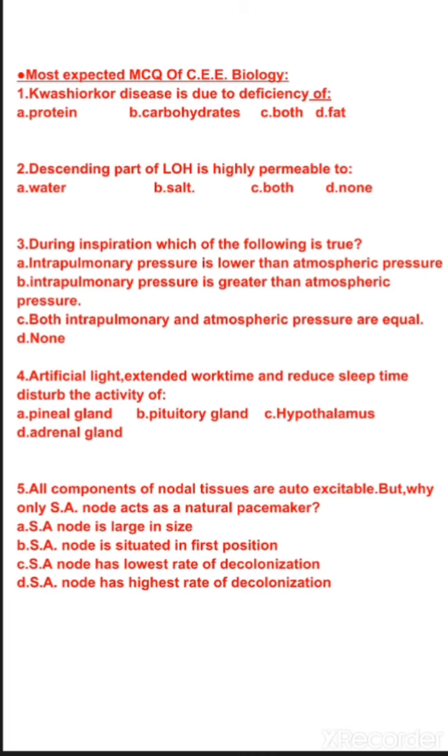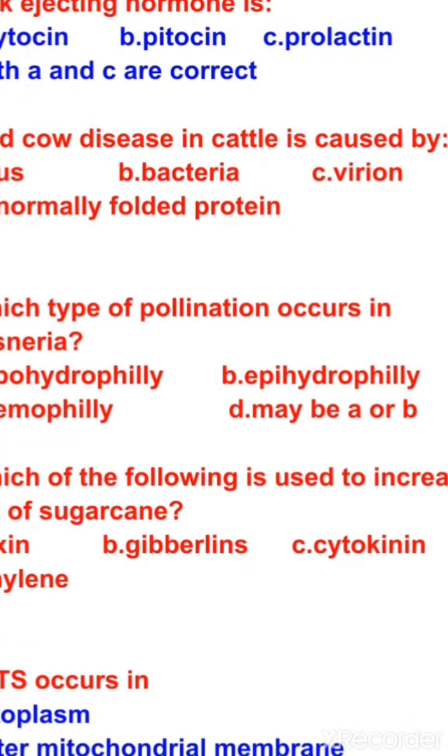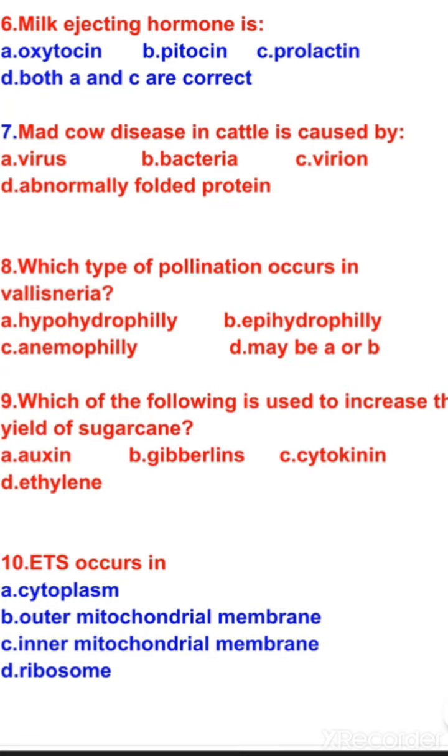Okay, let us see another question. Question number 6, milk ejecting hormone is. First let us see the options. Option A oxytocin, B pitocin, C prolactin, D both A and C are correct.